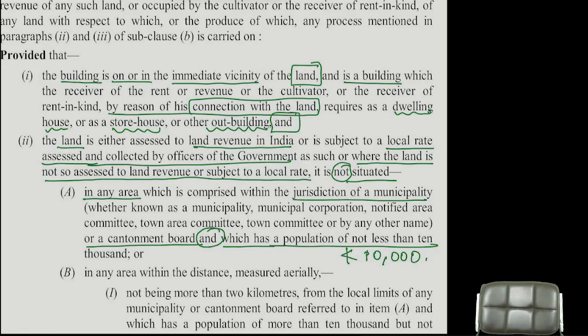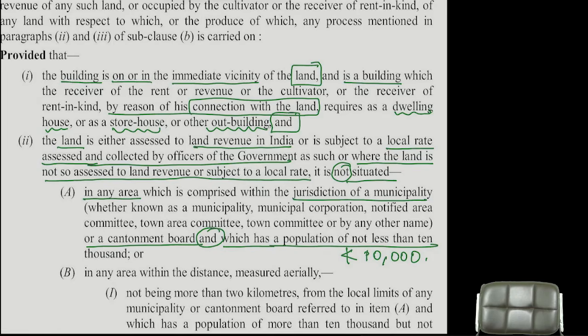Completed? First tell me, income derived from? Building. Income derived from building will also be treated as agricultural income. This is the simple way of understanding point C. That income can be received either by the main owner or by the receiver of rent, or by the cultivator.